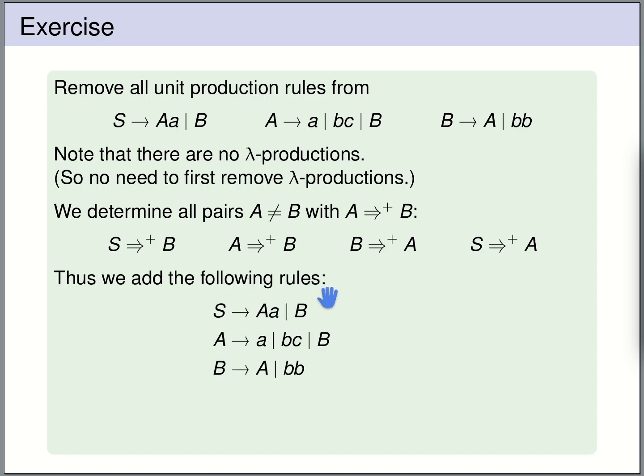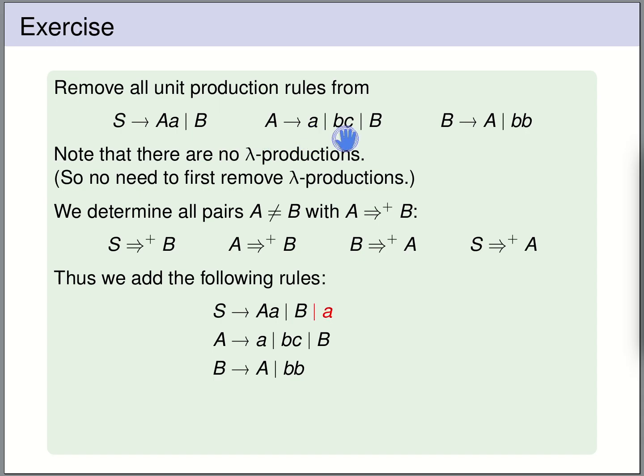Next, we are going to take our original grammar and we are going to add fresh rules. Let's start with S. We have a derivation from S to A, and we have rules for A. So now, since we have a derivation from S to A, we add as possible right-hand sides for S all right-hand sides of A. So from A we can get terminal a.